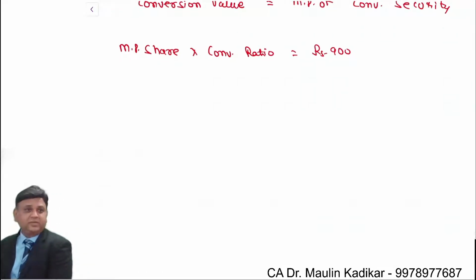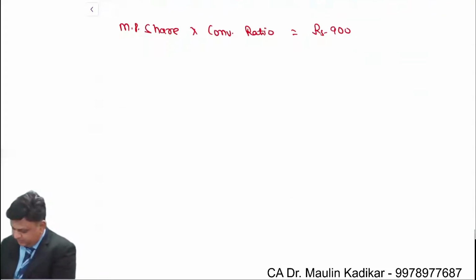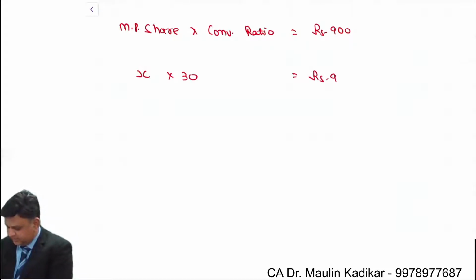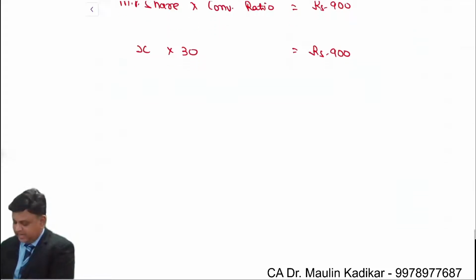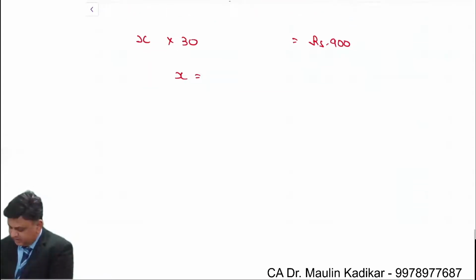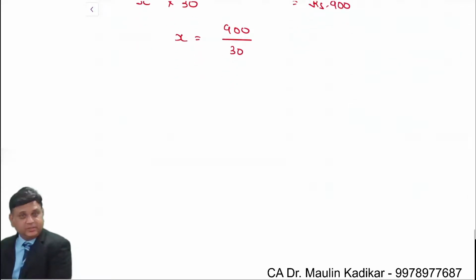So here market price of the equity share is required to be found. So I am assigning X variable to it, multiplied with conversion ratio 30, that comes to rupees 900. So the answer of X will be found as a balancing figure, that is 900 divided by 30, that comes to 30 rupees per share.